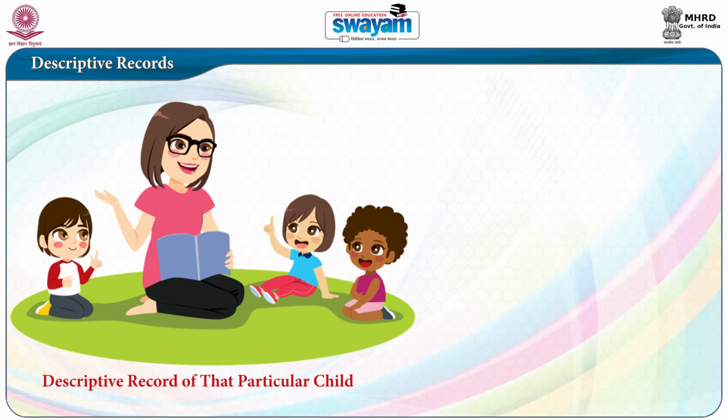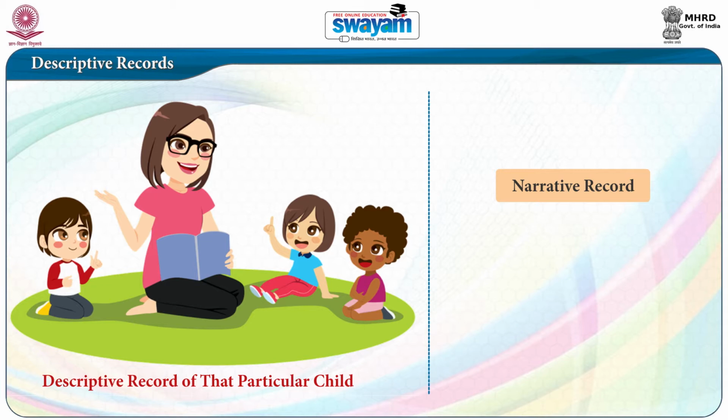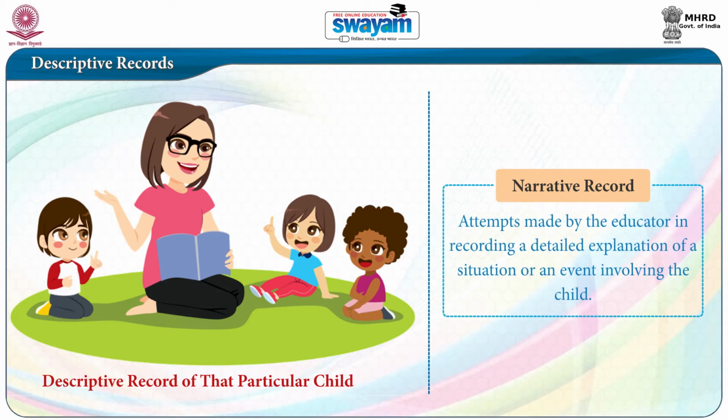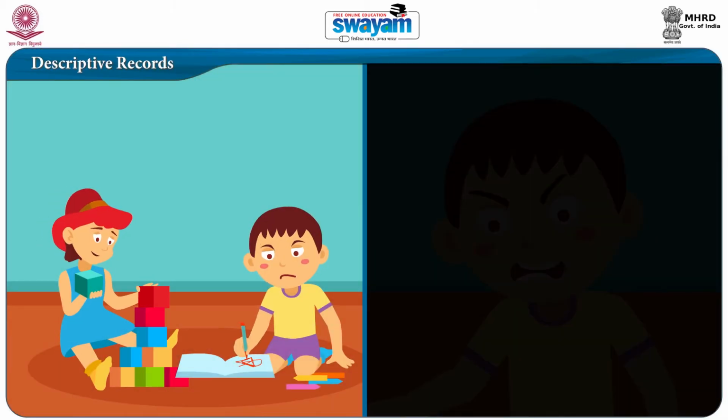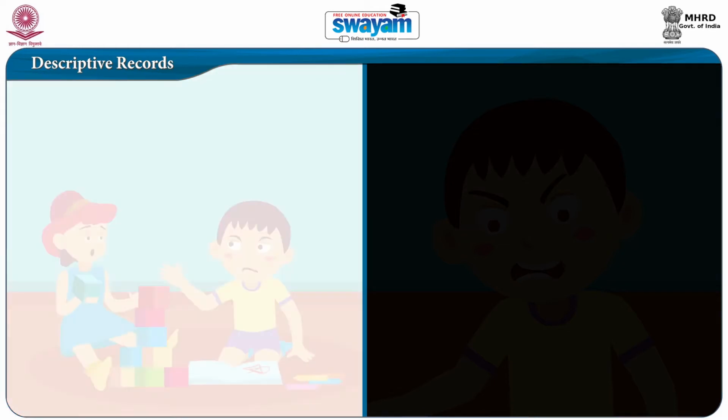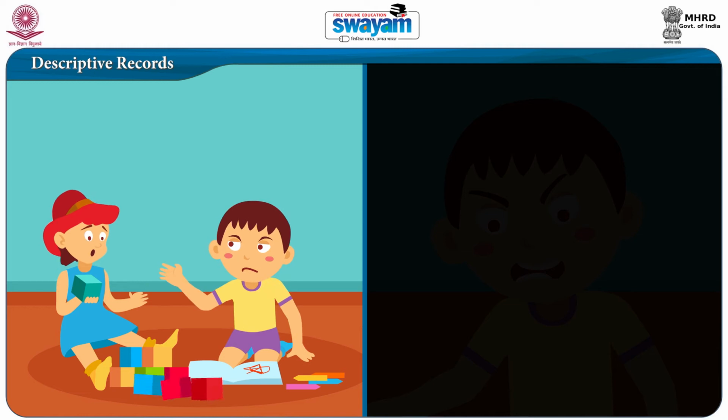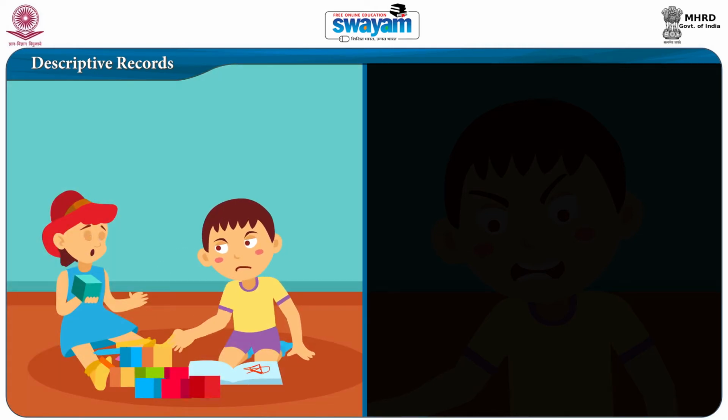Descriptive records are otherwise called narrative records. It is defined as attempts made by the educator in recording a detailed explanation of a situation or an event involving the child. Though the definition seems to be very similar to observation, the main difference is that the event or situation is registered in the descriptive record of that particular child. Unlike observation, the descriptive record also should focus on the behavior to be observed rather than implying judgment.